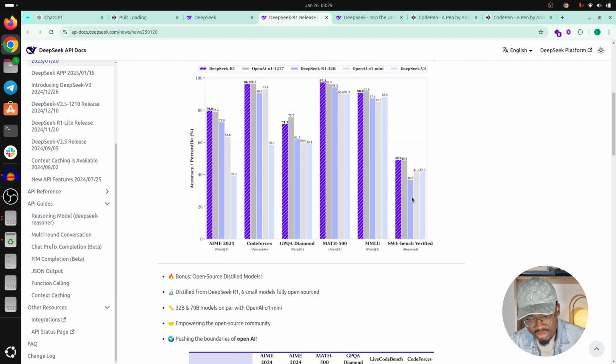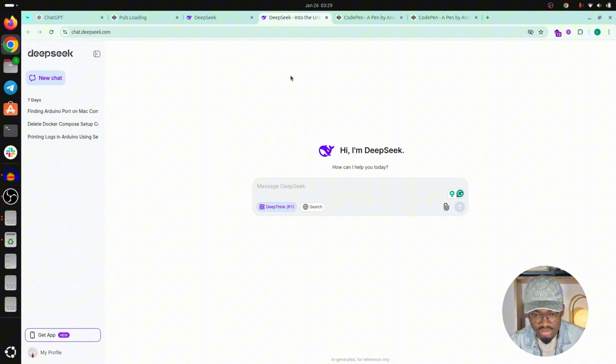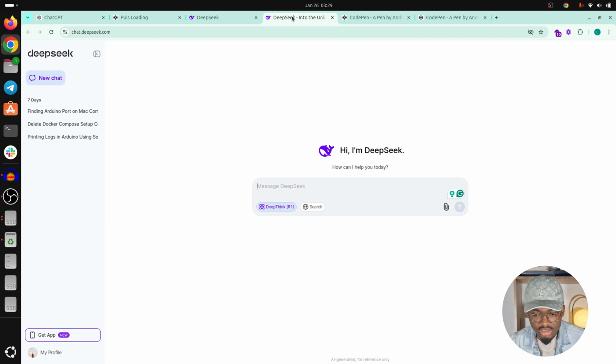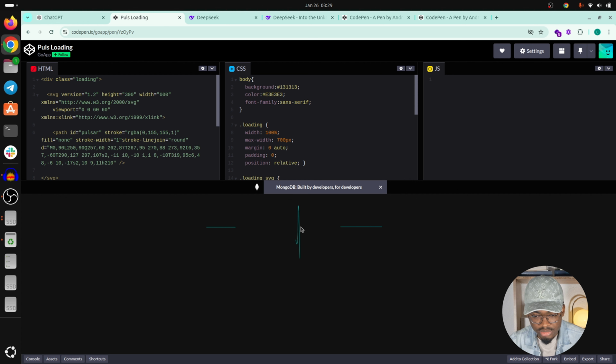So we will have to see if that's actually real, and DeepSeek seems to be better than OpenAI O1 for coding tasks. So that's what we'll be testing today. Let's first start by going to this interface. Normally it's pretty easy. You just go to the website and click on start now. You end up here. We'll be starting by asking them to build a simple animation like this heartbeat animation